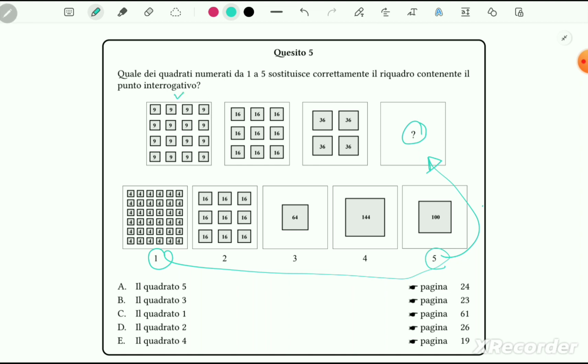For example, in this case its matrix is 4 by 4, that means columns are 4 and rows also 4. Here it's 3 by 3, and then a matrix of 2 by 2.